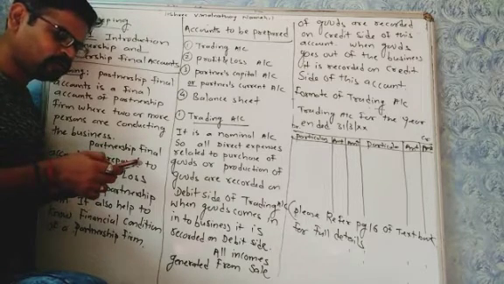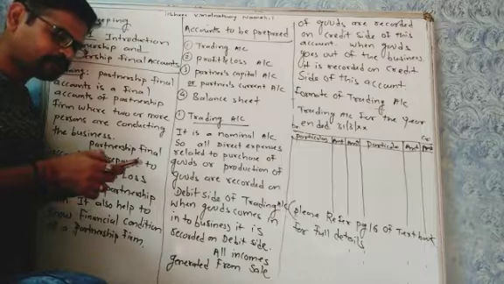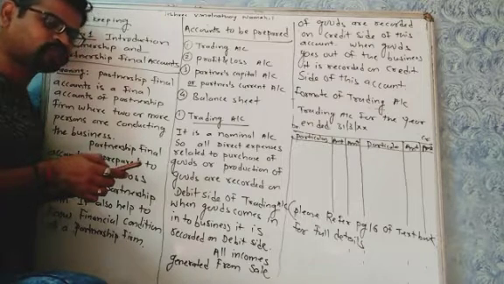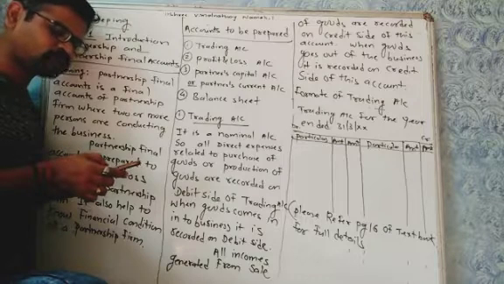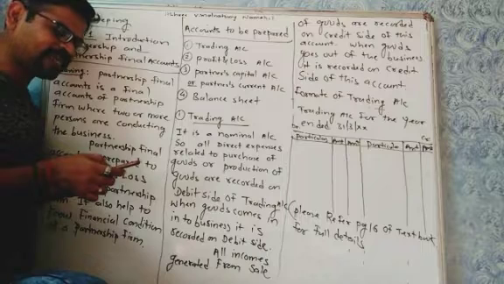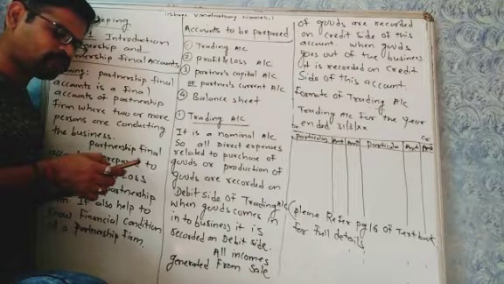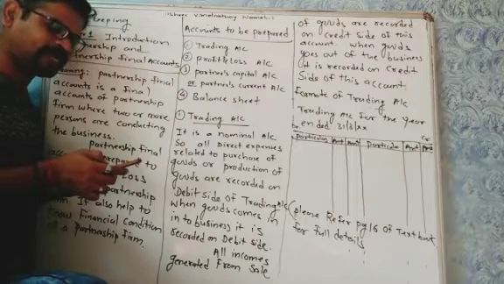When we do the totaling of the trading account, if the balance comes on the debit side, it is known as gross profit. We have to write gross profit carried down. And if the balance is left on the credit side of the account, it is known as gross loss. We have to write by gross loss carried down.